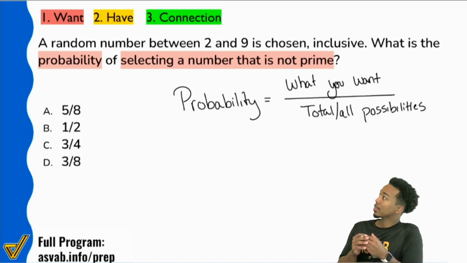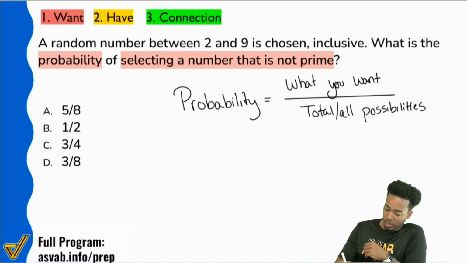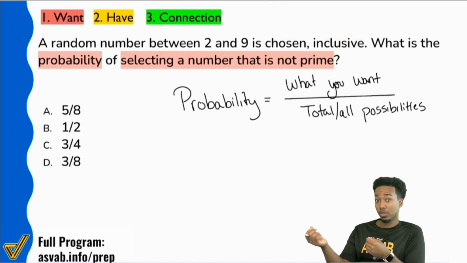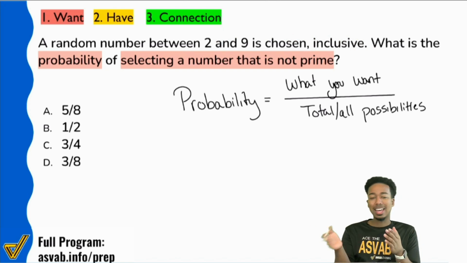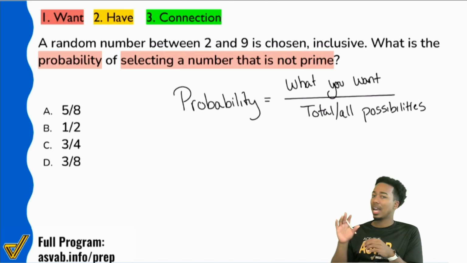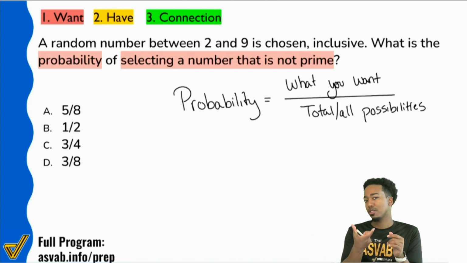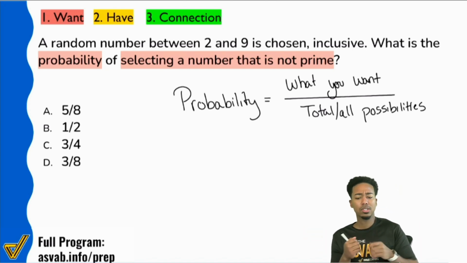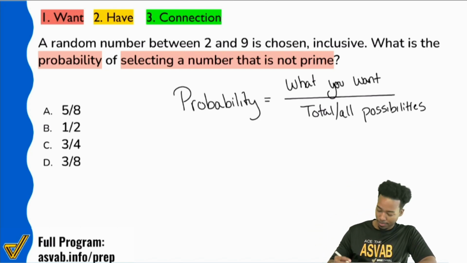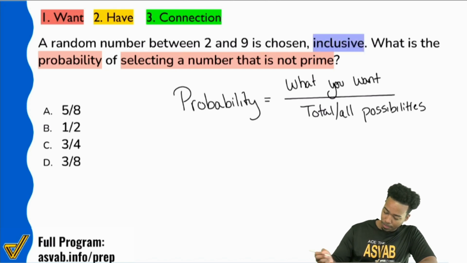Basically, if we take a look at the question itself, the information, they say, hey, you're picking a random number between 2 and 9 inclusive. If you don't know what inclusive means, all that means is that you're including the number 2 and including the number 9 in that list of numbers. If they said exclusive, that means that you would not count 2 or 9. It would only be 3 through 8. So I want to make sure that that makes sense to y'all. But again, the word inclusive is just being specific that you're including the endpoints. So right over here, that's what that means.